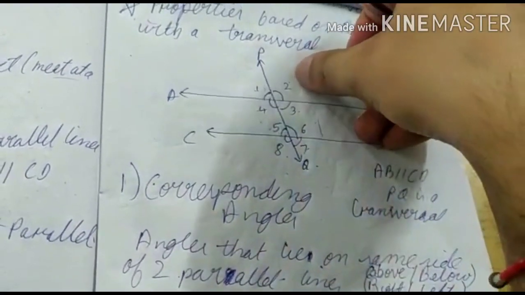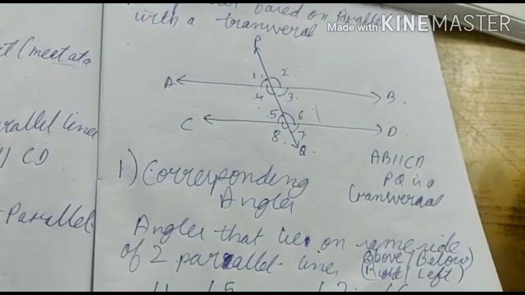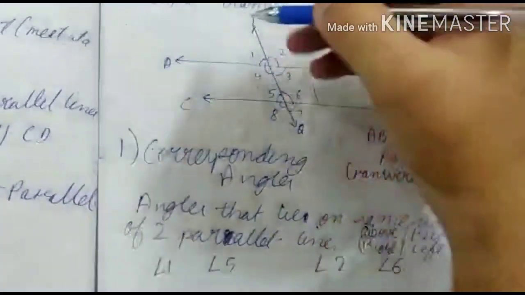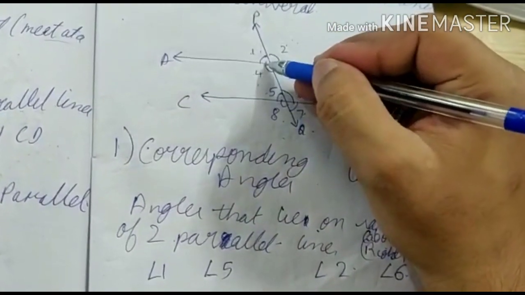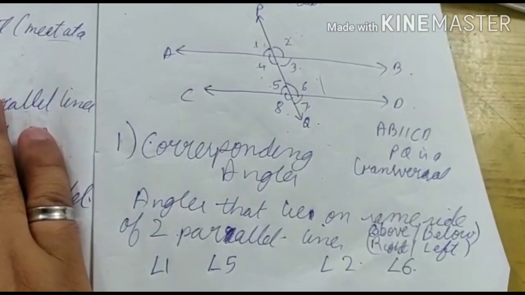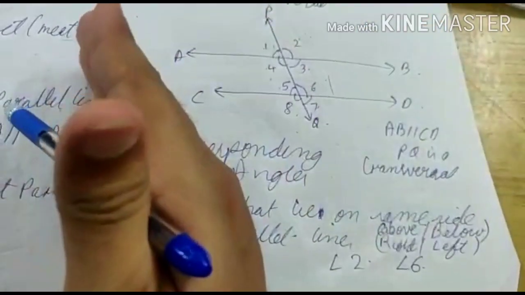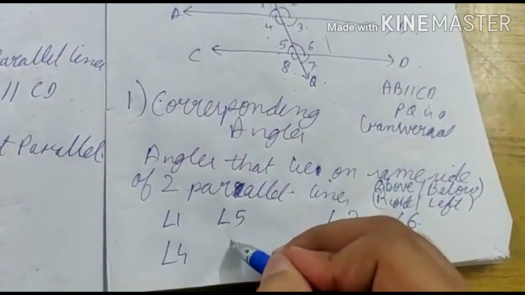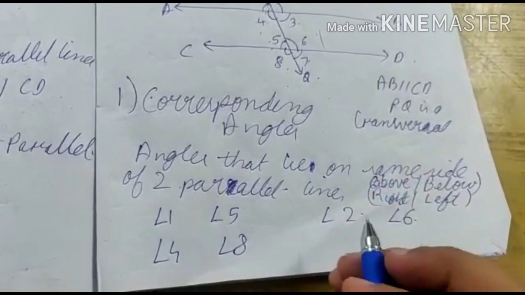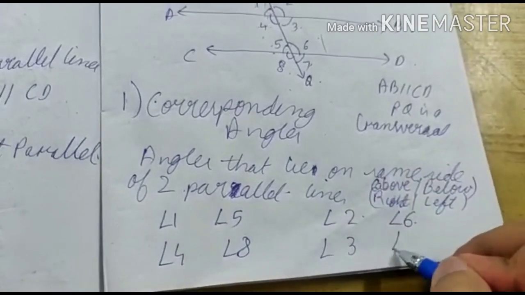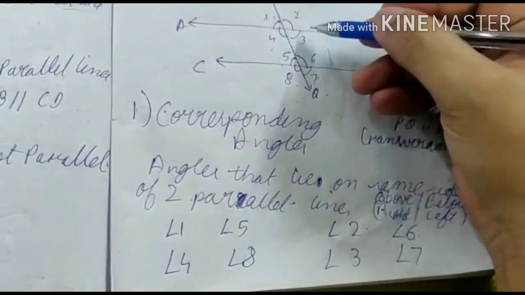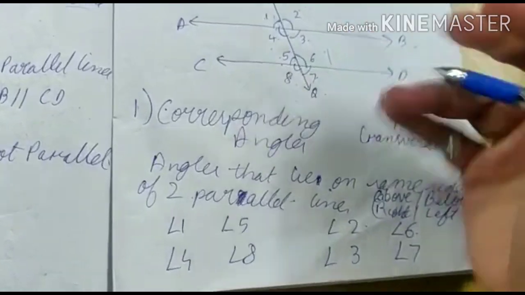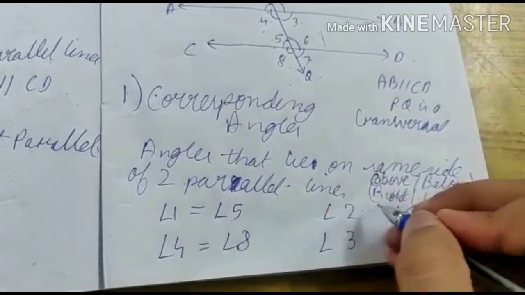Okay, and here angle 2 and angle 6 are on the right side of the transversal, so angle 2 and angle 6 are the corresponding angles. Here angle 4 and 8 lie on the left side of the transversal. Angle 4 and 8 both lie on the left side and both are below the parallel lines. So angle 4 and angle 8 are corresponding angles. Angle 3 and angle 7 are the corresponding angles. They lie on the right side and on the below part, 3 and 7. So all these corresponding angles are equal.